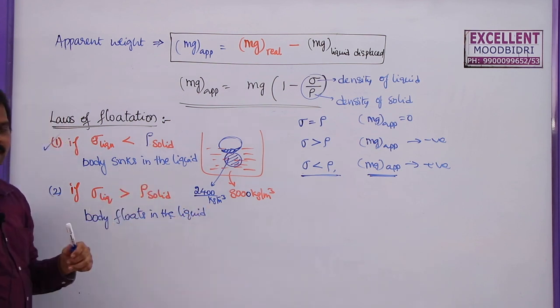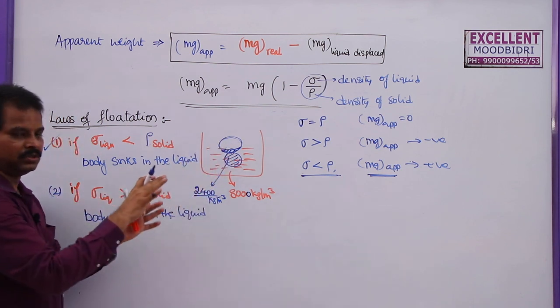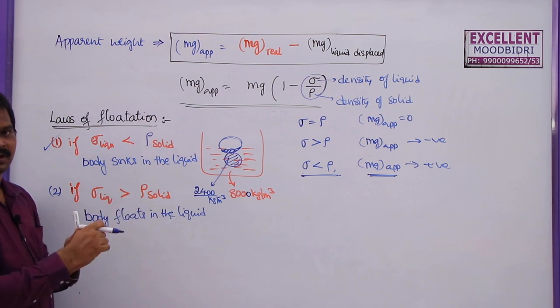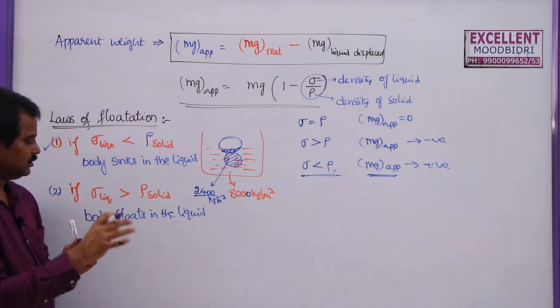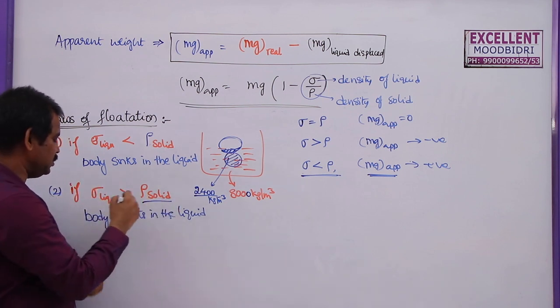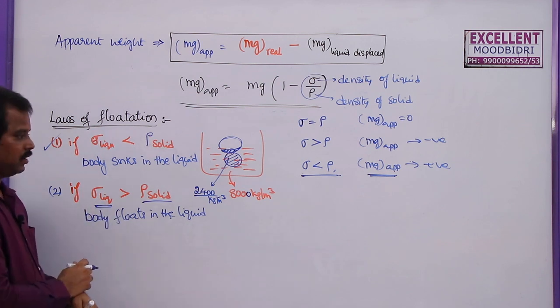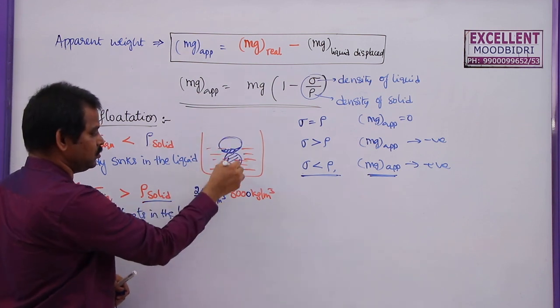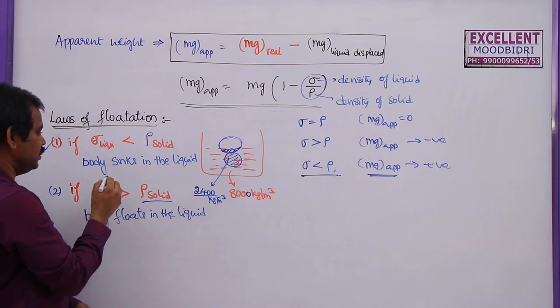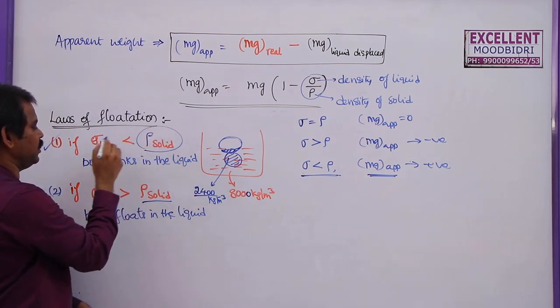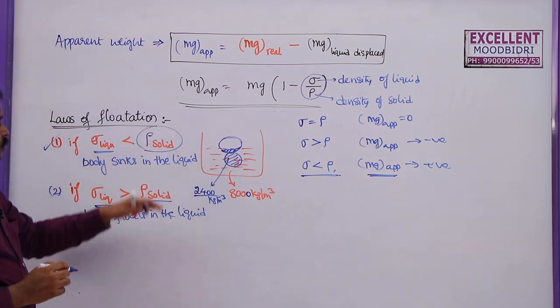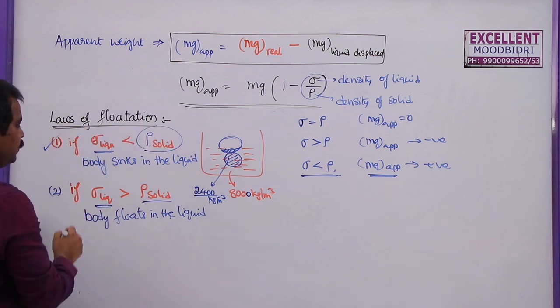So this is the best example. Generally, plastic bodies will float on the surface of water. Why? Because plastic has less density when compared to water, whereas iron balls will sink into the liquid. Why? Because the density of iron is greater than the density of water. So this is called the laws of flotation.